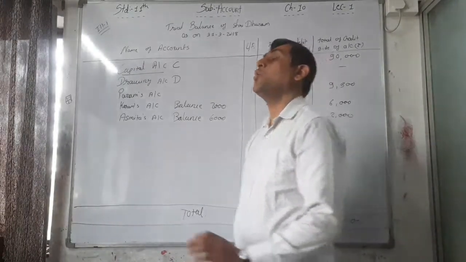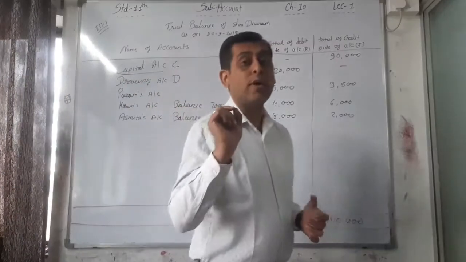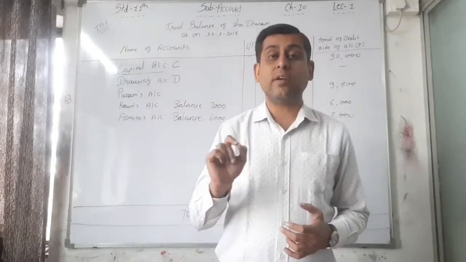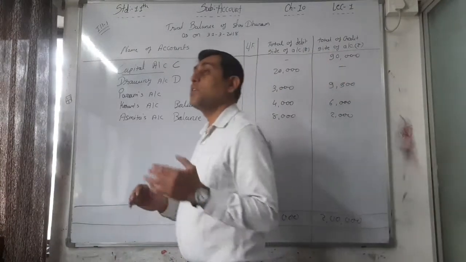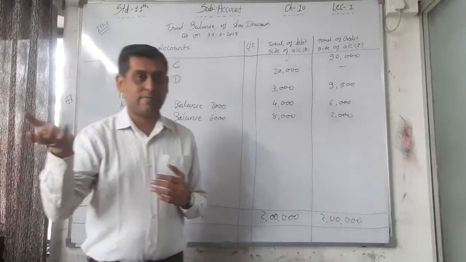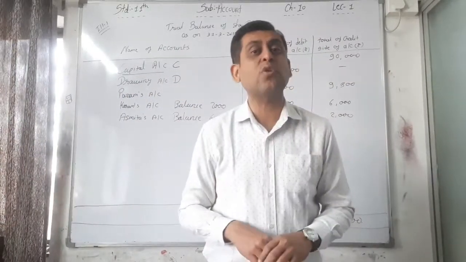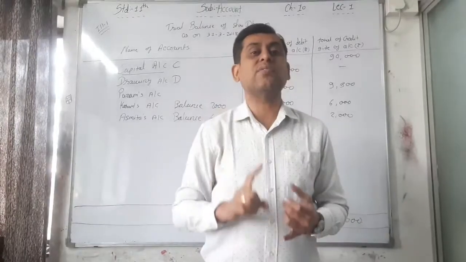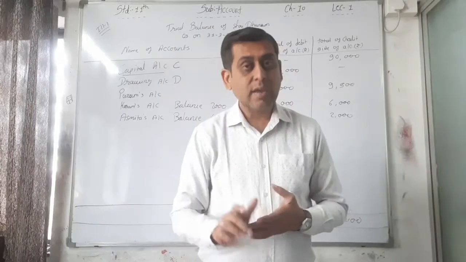Then bank loan. Again, the word borrowed is not there, but we have to understand that we cannot give a loan to the bank. We are just taking the loan from the bank, and that's why it is our liability. That's why C, credit balance.